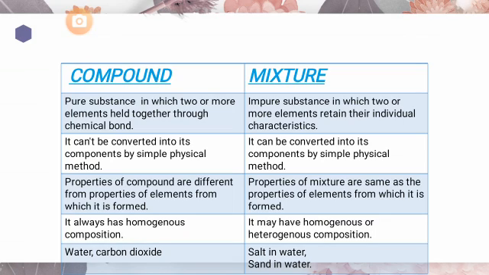Next, properties of a compound are different from the properties of the elements. Once elements have been combined and changed into compounds, their properties will change. While in a mixture, the elements do not change their properties; they will be the same as they were in their individual state. And a compound is always homogeneous, while a mixture may be homogeneous or it may be heterogeneous.